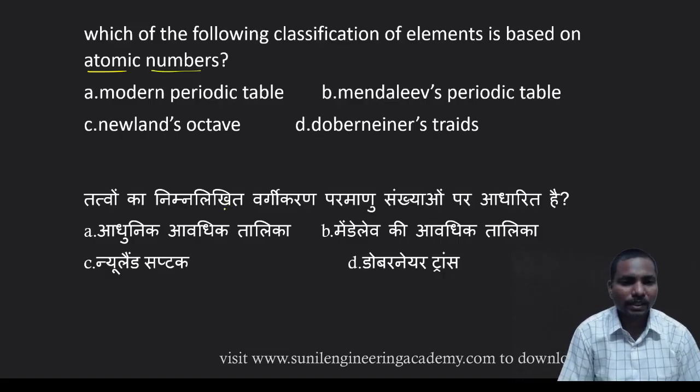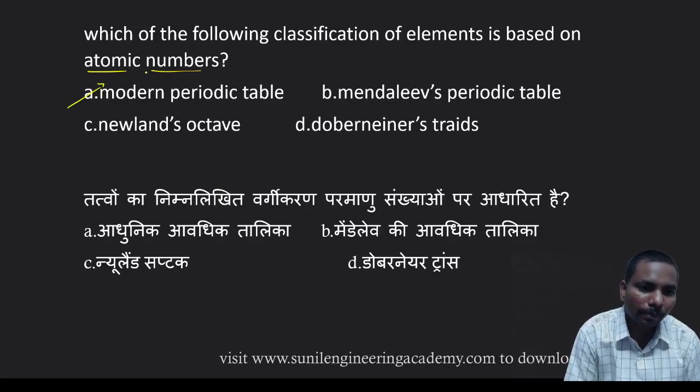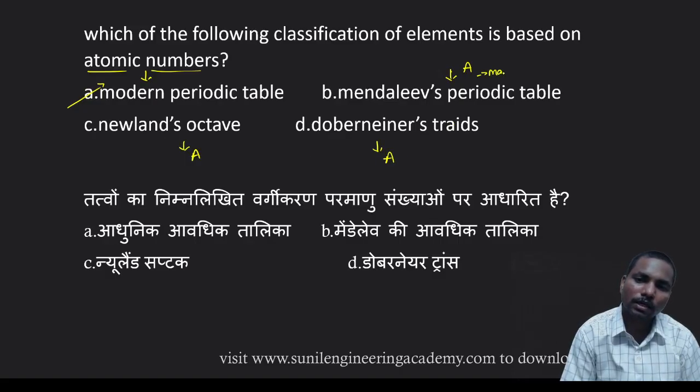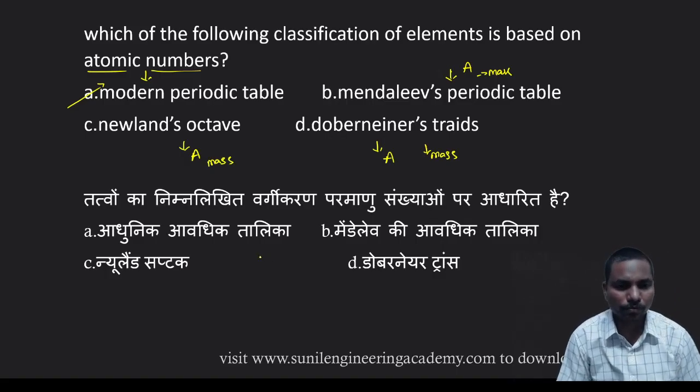Only the modern periodic table is based on atomic number. Mendeleev, Newlands, Doberiner are all based on atomic mass only. I have given that point also while discussing the theory part.